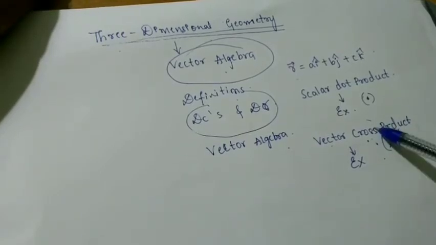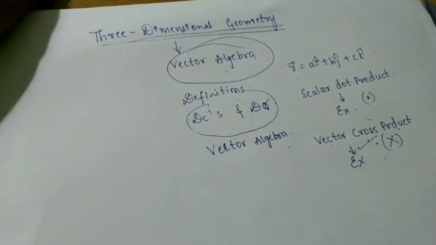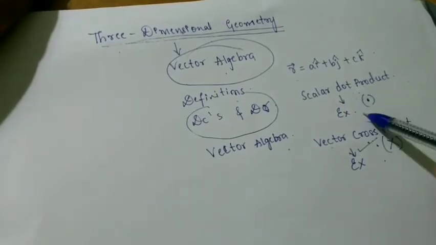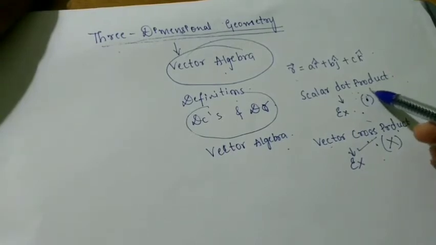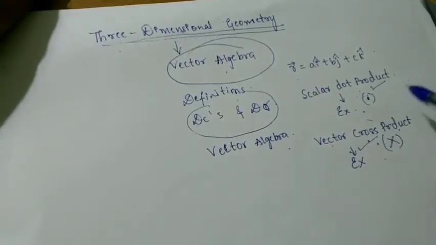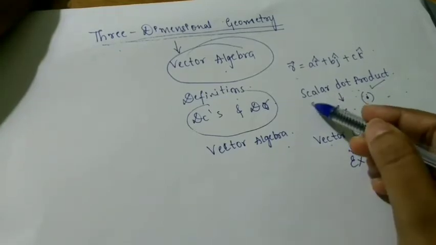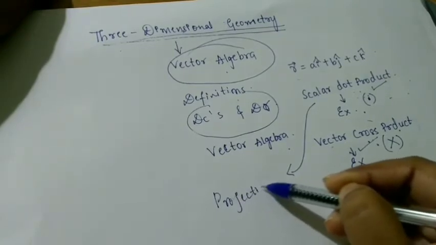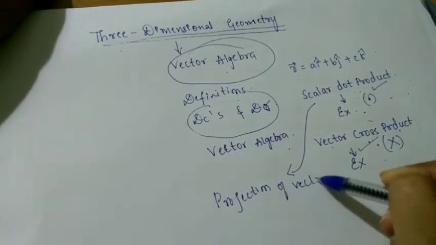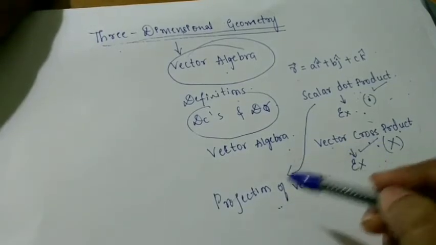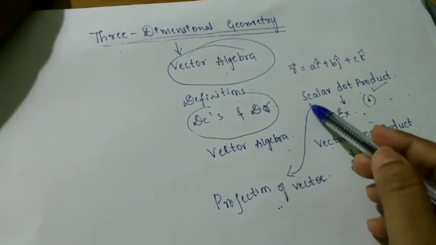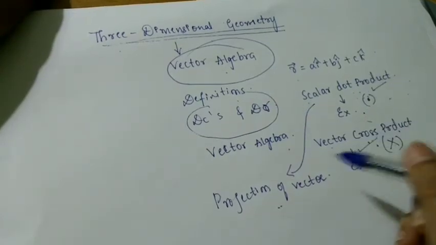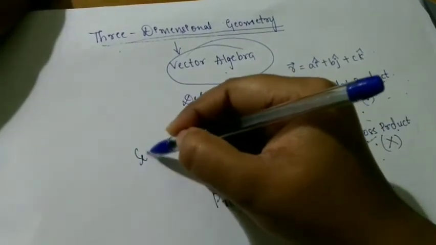Those kinds of examples come in vector cross product. What comes in scalar dot product? Unit vector perpendicular to that, or some other examples which we have solved for 1 or 2 marks. Those are very important as far as scalar dot product is concerned. A dot B can be found. Or another concept you learnt in this, projection of a vector. Okay, this is also important. How to find the projection of a vector on another vector. In scalar dot product it will come. Then you also learnt one more derivation, that is the section formula.